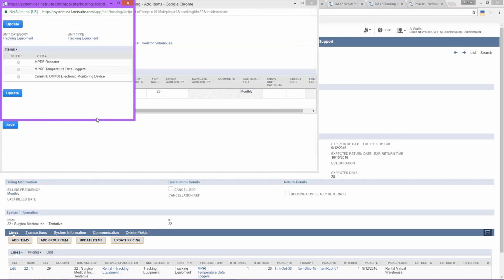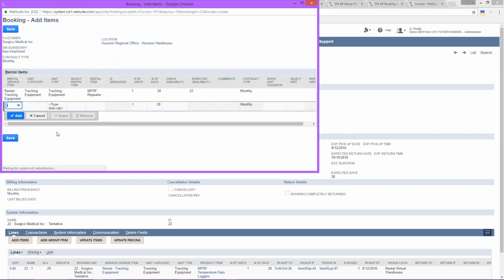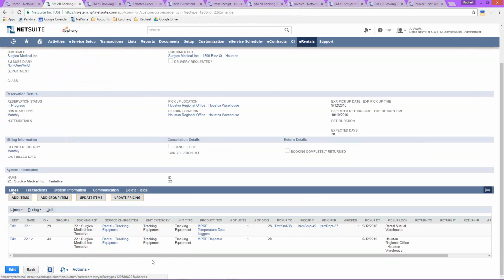Once you've selected your item or category that you want to rent, you will get a listing of different items that participate under that category. Select the item and click Update. You've now selected the item that you want to rent and just hit Save. Your reservation record is now updated with the new item in which you are going to rent.